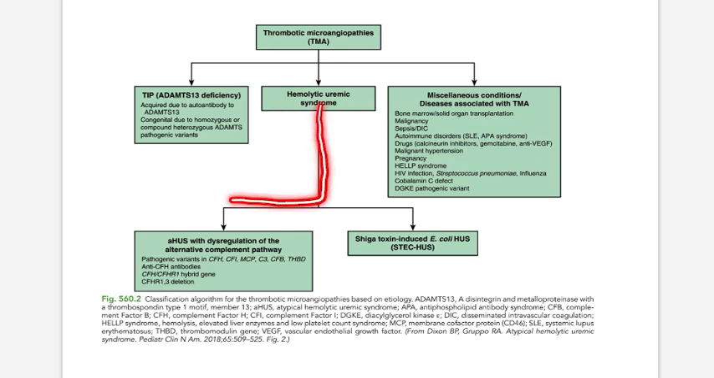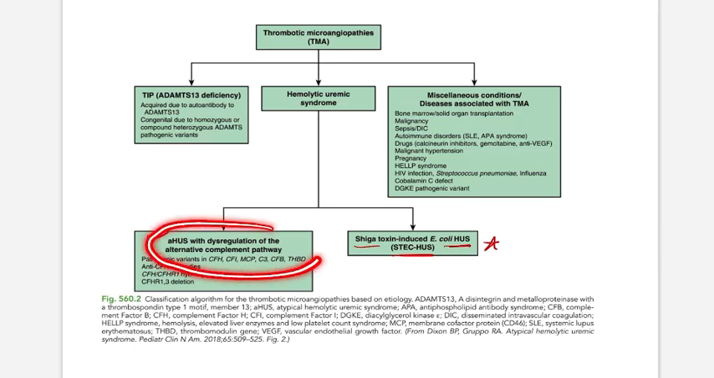HUS is classified as conventional HUS and atypical HUS. Conventional HUS is due to Shiga toxin induced E. coli. This is the most common HUS. More than 80% of HUS cases are found in this variant. Atypical HUS is due to dysregulation of the alternate complement pathway due to pathogenic variants. Many alternate complement pathway disorders contribute to atypical HUS.